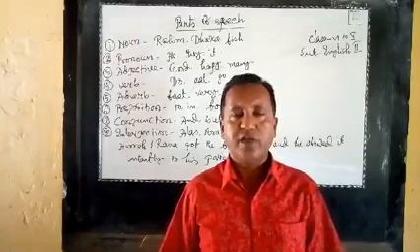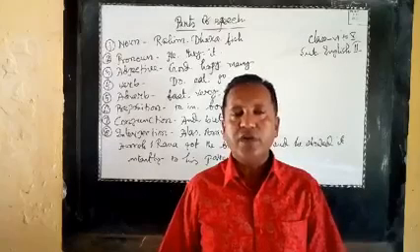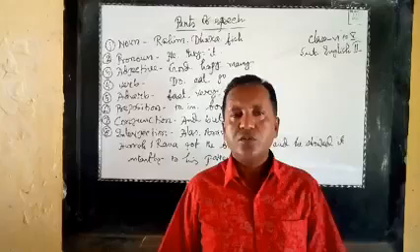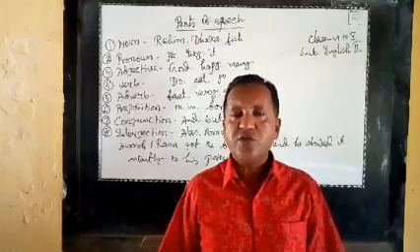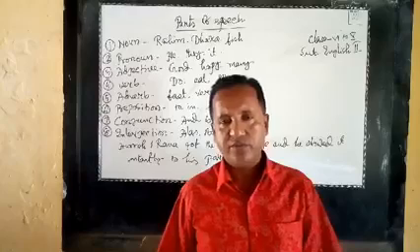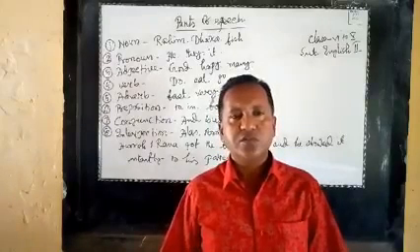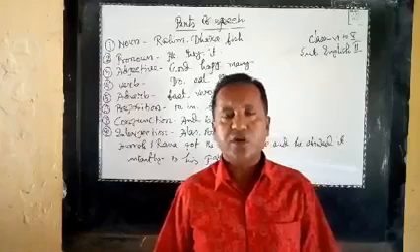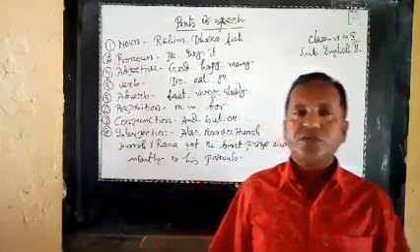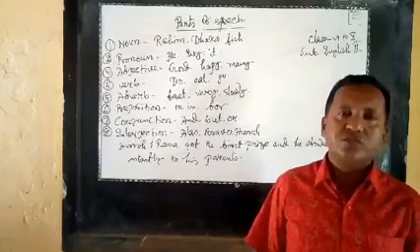Okay, my dear learners, now we have to learn every kind of parts of speech in details. At first, noun. Do you know about noun? A naming word is called a noun.